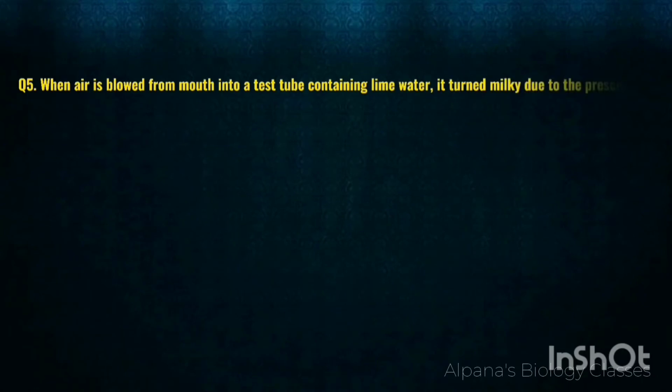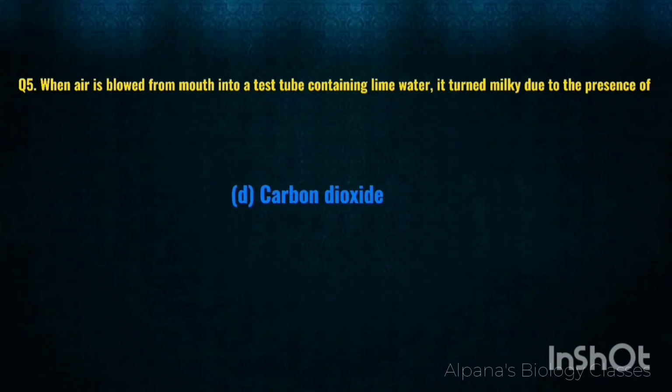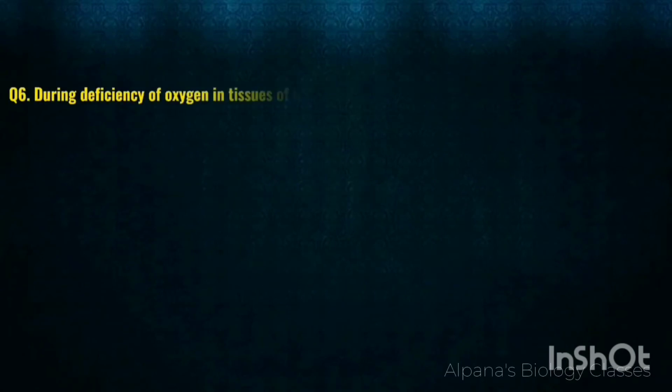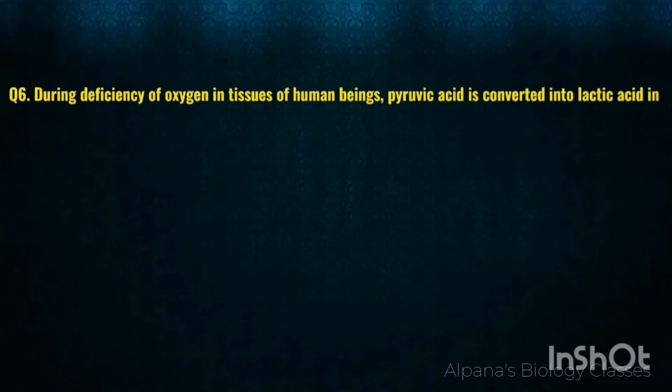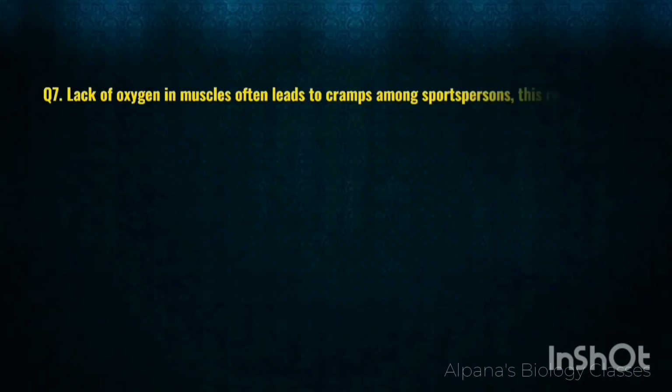Next question. When air is blown from the mouth into a test tube containing lime water, the lime water turns milky due to the presence of oxygen, nitrogen, water vapor or carbon dioxide. It's D, carbon dioxide. During deficiency of oxygen in tissues of human beings, pyruvic acid is converted into lactic acid in Golgi body, chloroplast, mitochondria or cytoplasm. It's cytoplasm.